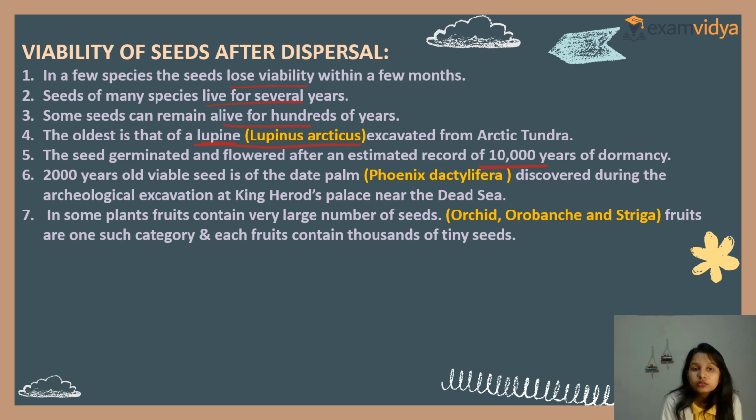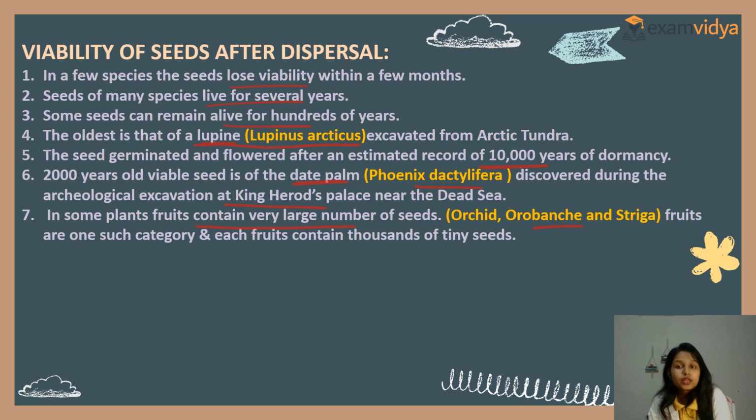Now, a 2000 year old viable seed is the date palm, Phoenix dactylifera. This was discovered during archaeological excavation of King Herod's palace near the Dead Sea. Search in Google, you can see about the date palm. In some plants, fruits contain a very large number of seeds, for example orchid, orobanche, and striga. This is taken from the reference.